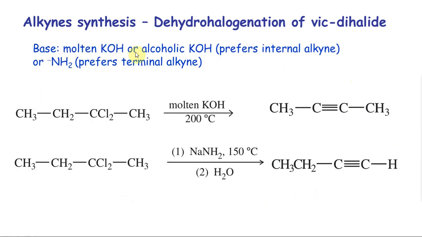Now we just saw that molten KOH and alcoholic KOH prefer the internal alkyne, whereas NH2 minus prefers the terminal alkyne. Here is a good example, the exact same compound. When I use molten KOH, this Cl2 abstracts these two hydrogens and you get a triple bond here. Whereas when I go here, this Cl2 plus these hydrogens are abstracted and you get a triple bond over here. So this is terminal, this is non-terminal.